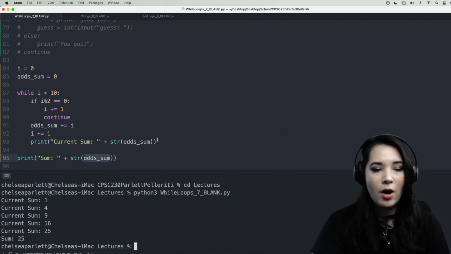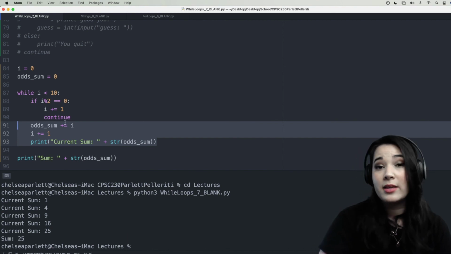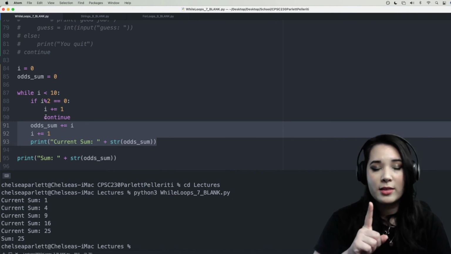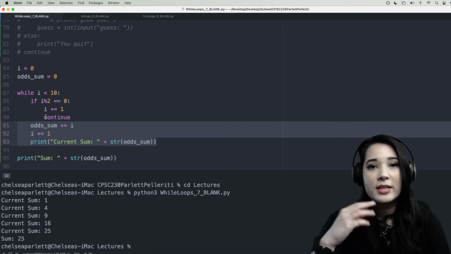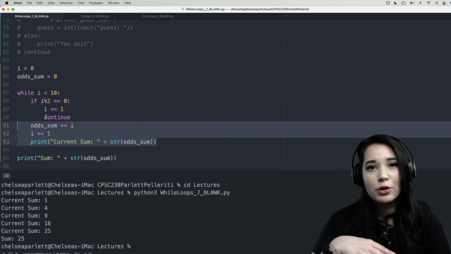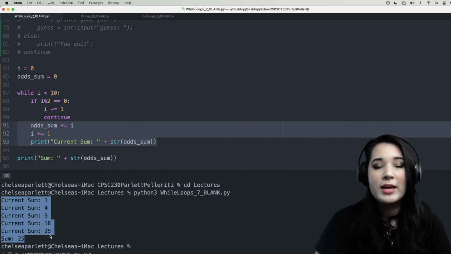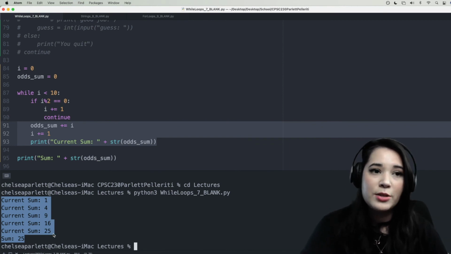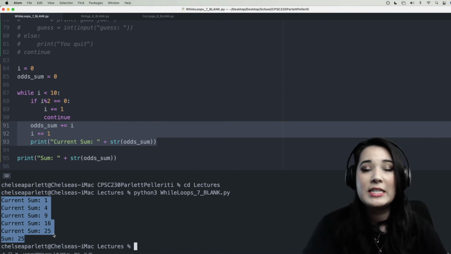Now, notice that all of this stuff didn't run for any of the even numbers. That's because, like the break, the continue will not run any code below it. However, unlike the break, we did continue with our while loop iterations. This is because, again, the continue is sort of a softer version of break where it stops the current iteration of the loop, but it allows a next iteration, allowing us to only run all of this code when we hit an odd number. We'll talk a little bit more about continue statements, especially when we get to for loops, but for now, this is how you use break and continue with a while loop.